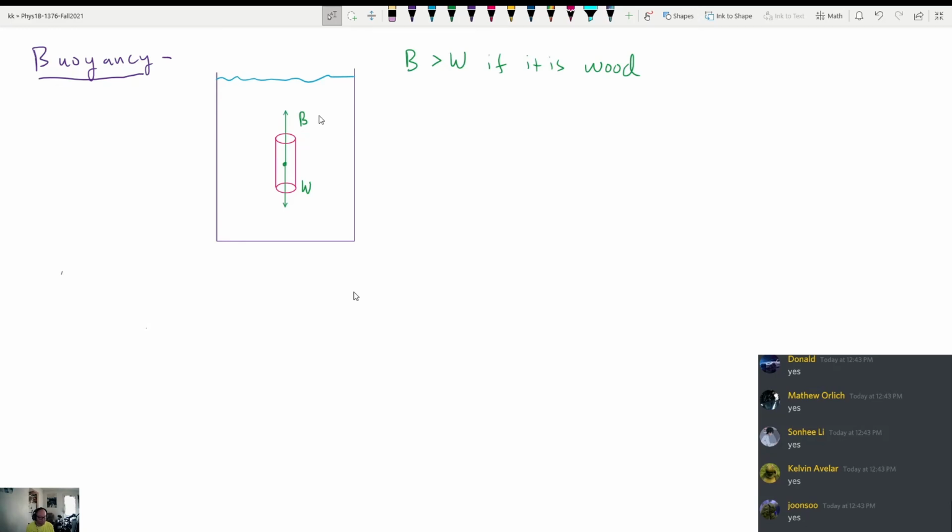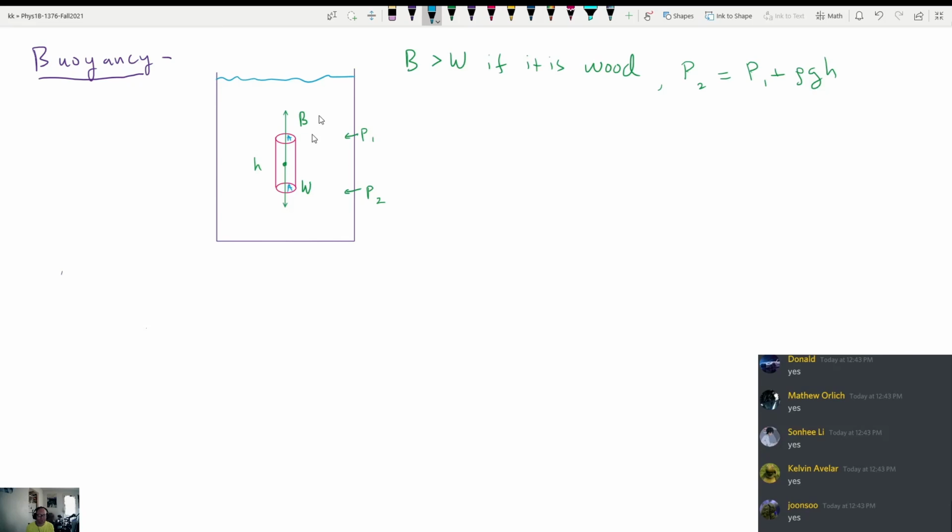Well, it turns out that the buoyant force comes purely from the difference in pressure at the bottom versus the pressure at the top. As we said before, if we call the pressure down here P2, and we call the pressure up here P1, we know that they're different from each other now. In fact, we have a relationship that says that P2 is equal to P1 plus rho times g times h, assuming that h is the height of this object. Let's also throw in here an area, so the top thing has an area A, the bottom thing has an area A, right?